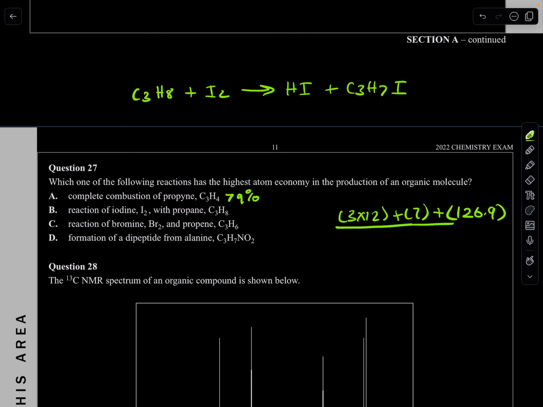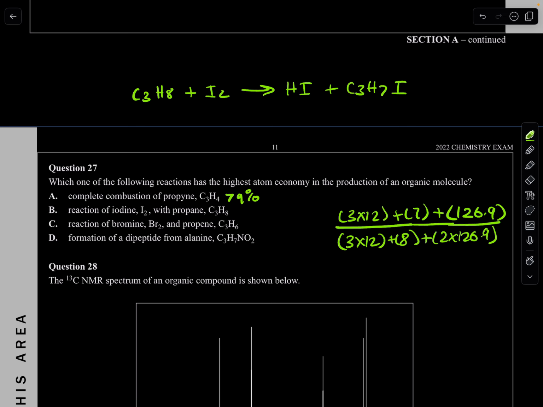So, now we calculate the overall total molar mass of the reactant. So 3 times 12 plus 8 plus 2 times 126.9.